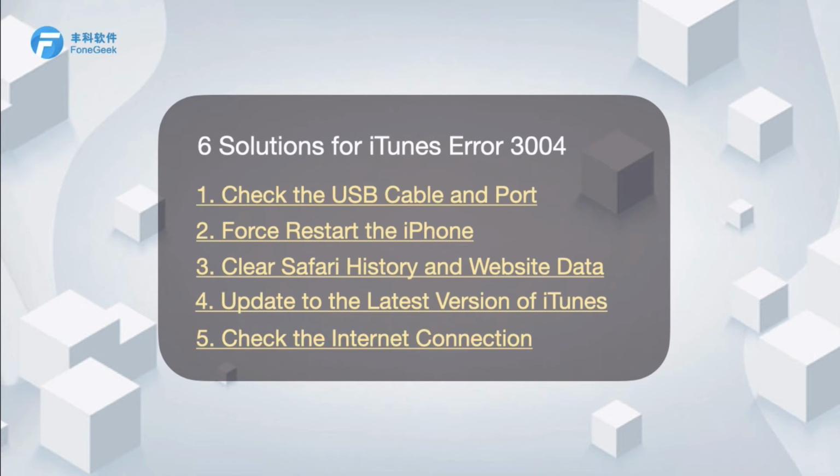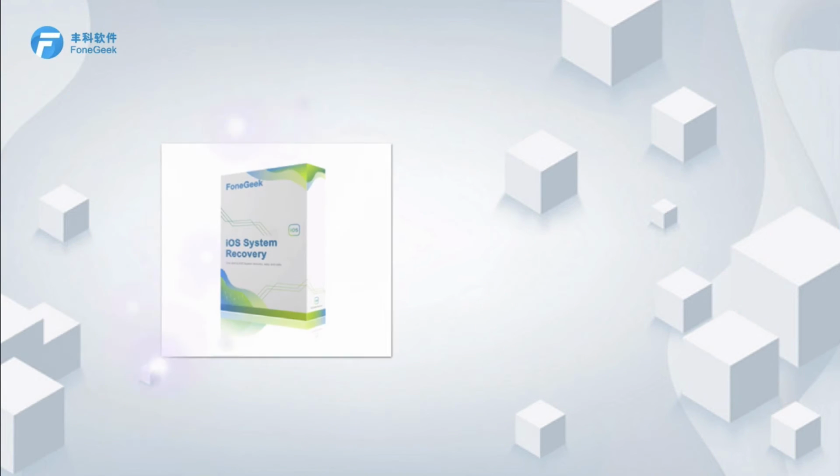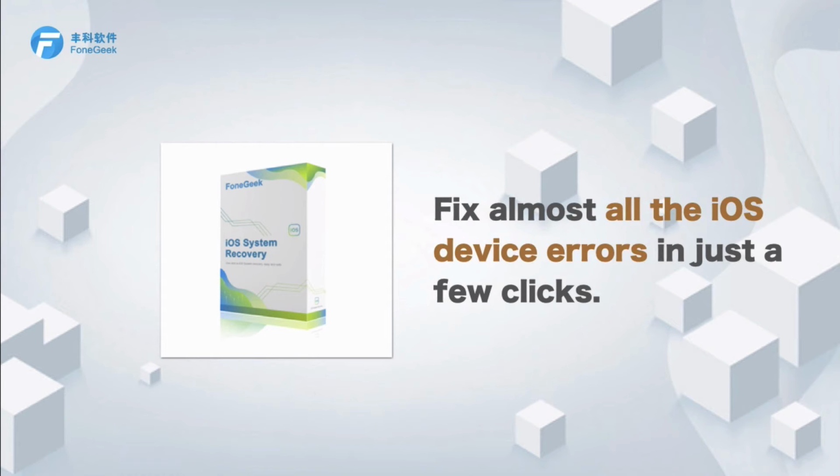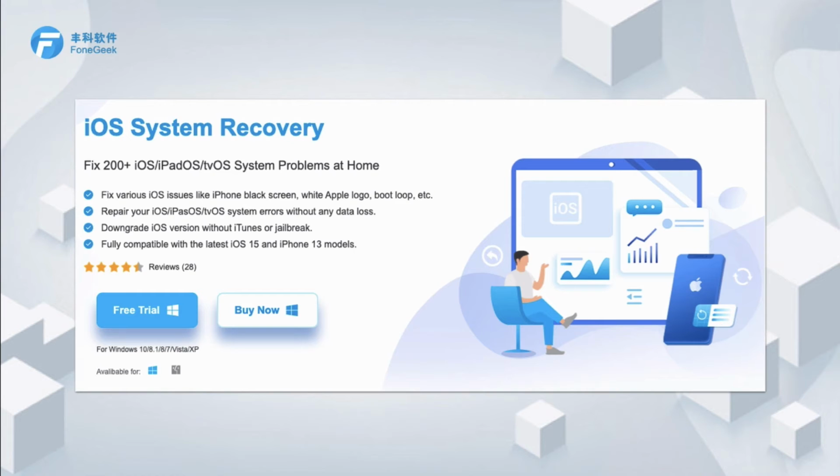If the methods above don't work, you can use one professional tool to help you downgrade or upgrade your iOS without data loss. This tool is FoneGeek iOS System Recovery. It can fix almost all the iOS device errors you may encounter in just a few clicks. To use this software, you need to download it and launch it on your computer. Then follow the steps below.